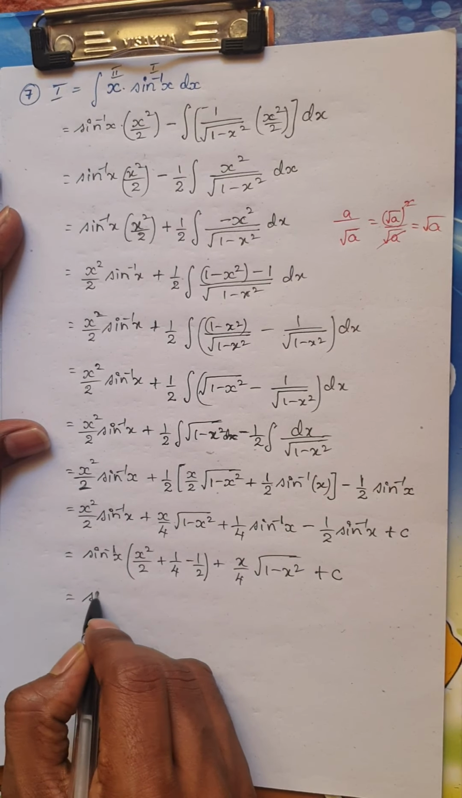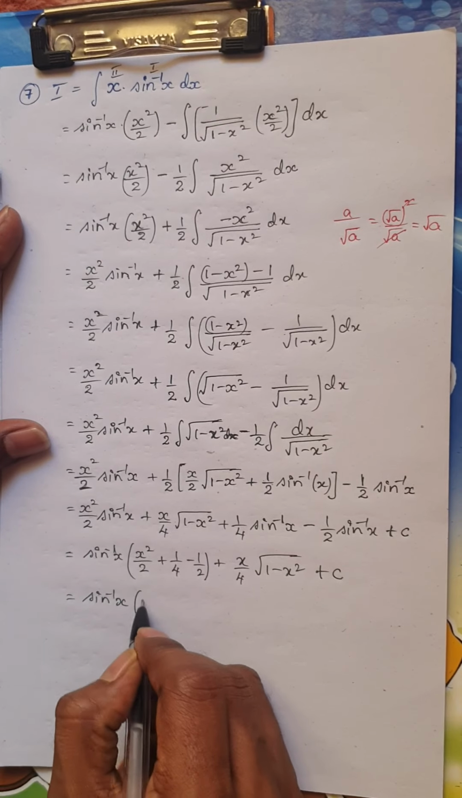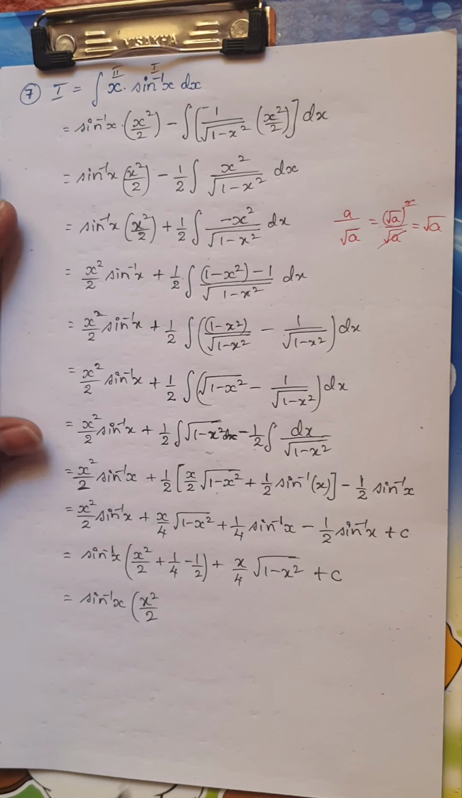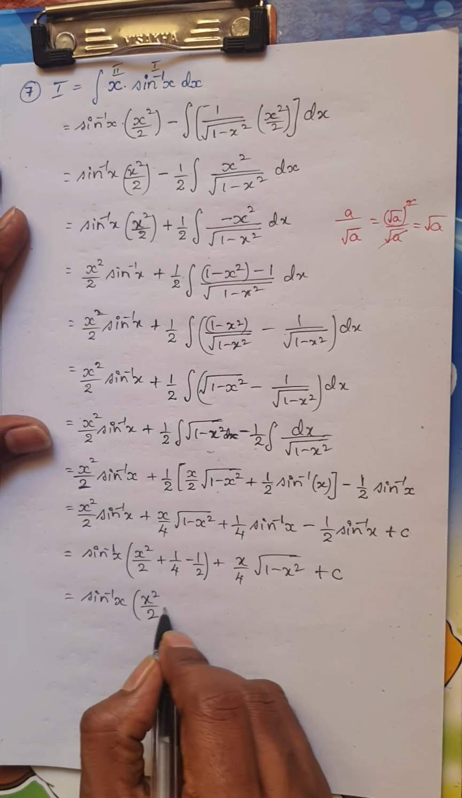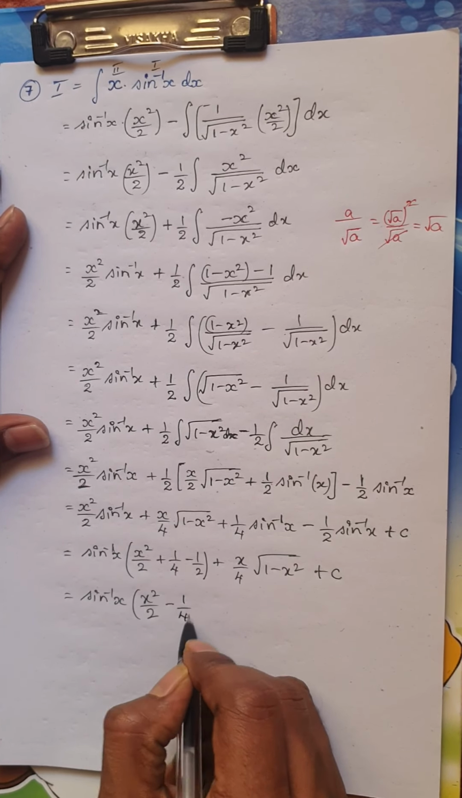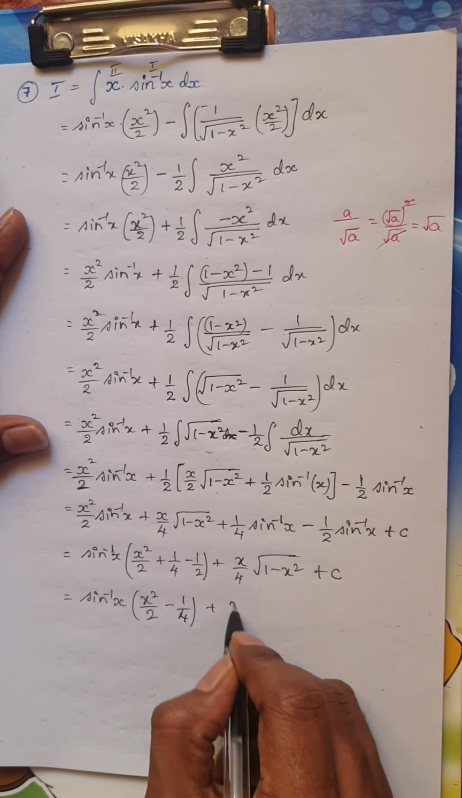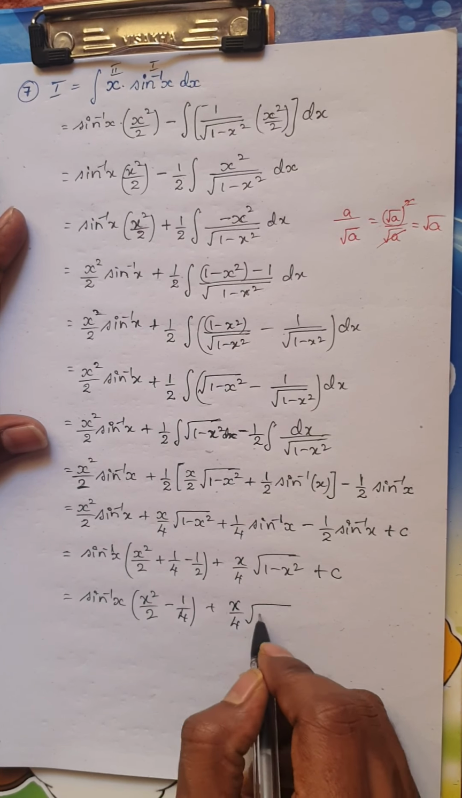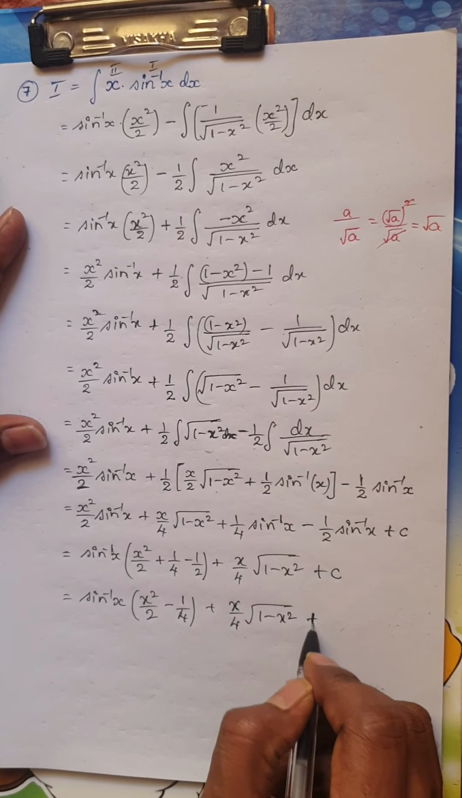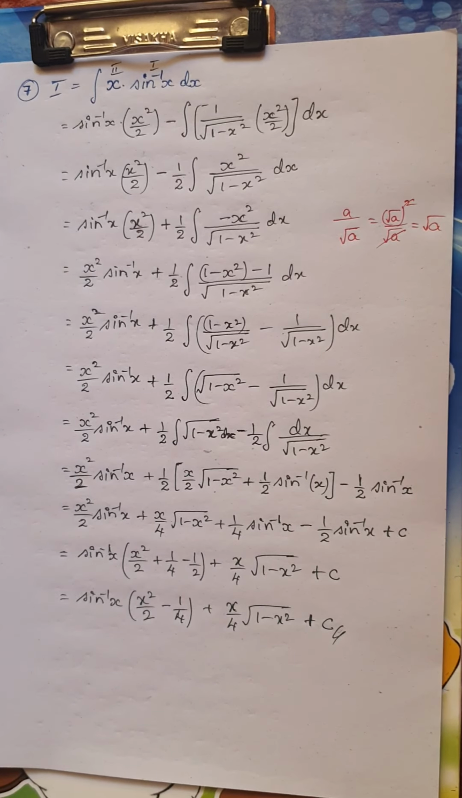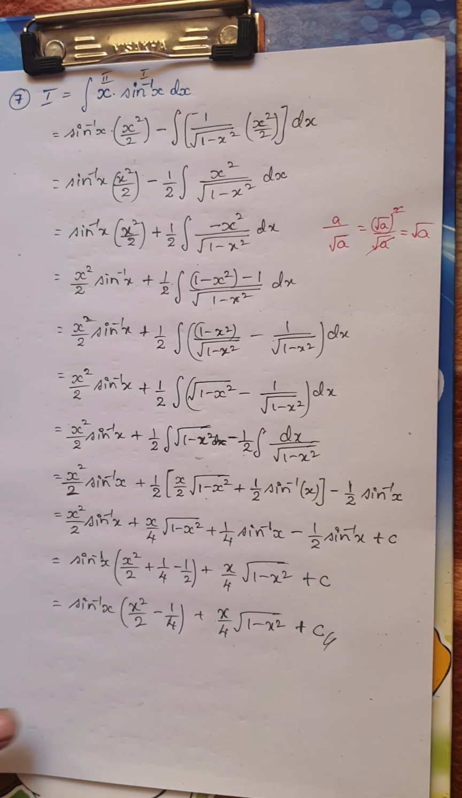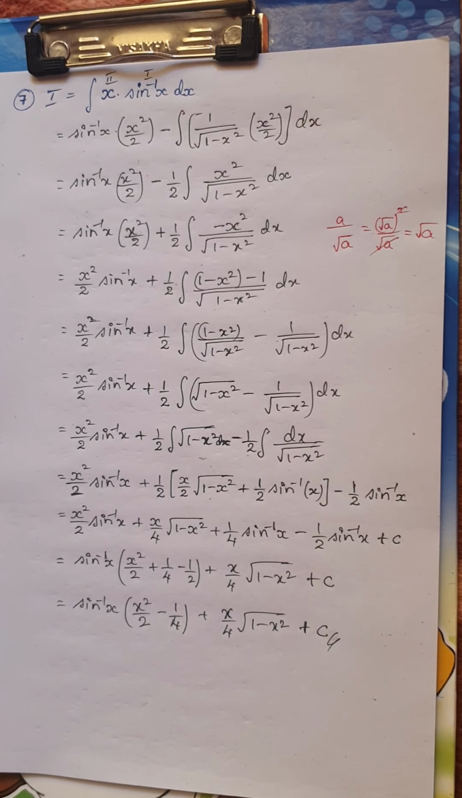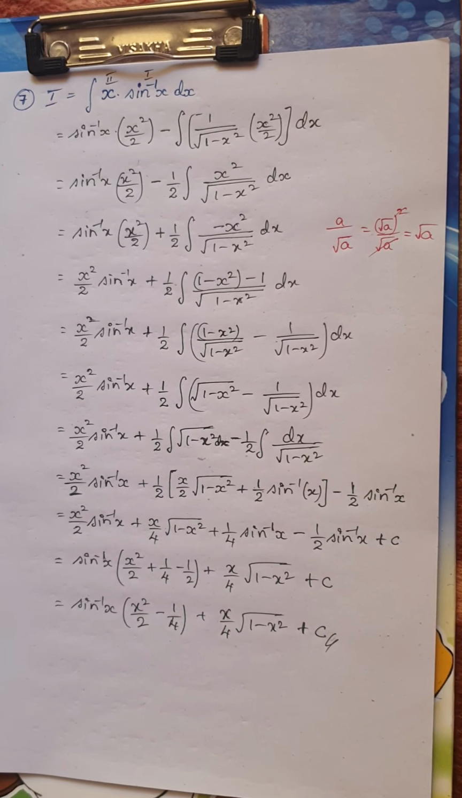So this would be nothing but sine inverse of x into x square by 2. Now remember, this is 1 by 4th. 1 by 4th minus half would be minus of 1 by 4, okay, plus x by 4 into root of 1 minus x square plus c, which is the constant of integration. Okay, so this would be the final answer for the above given function x into sine inverse x. Okay, so we'll move on to the next question.